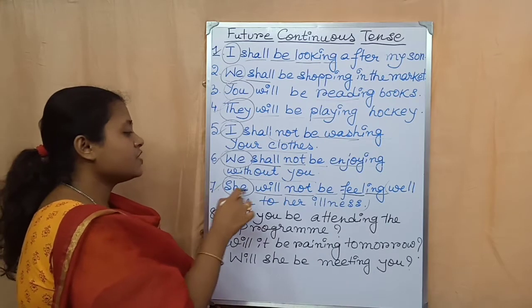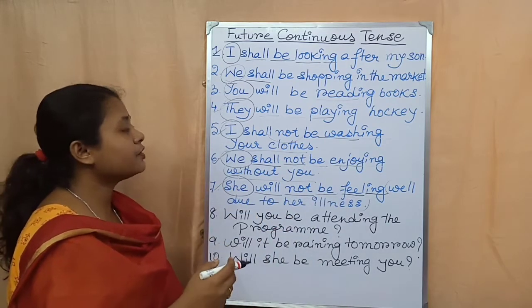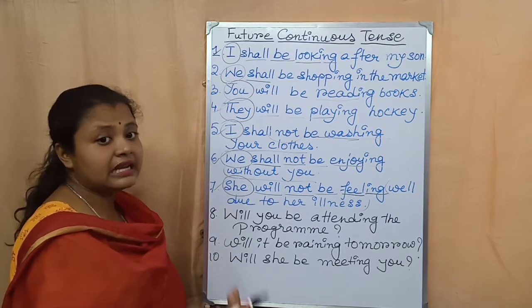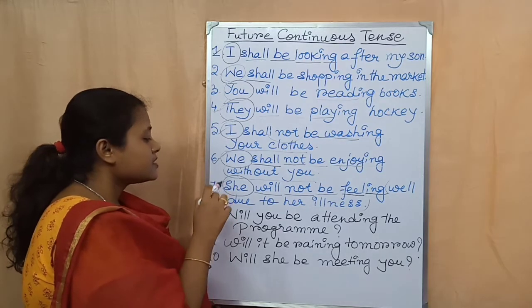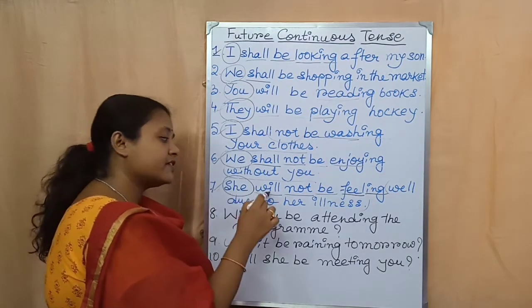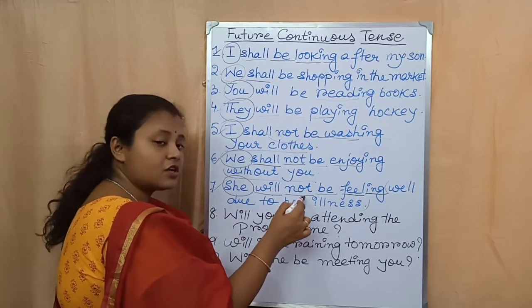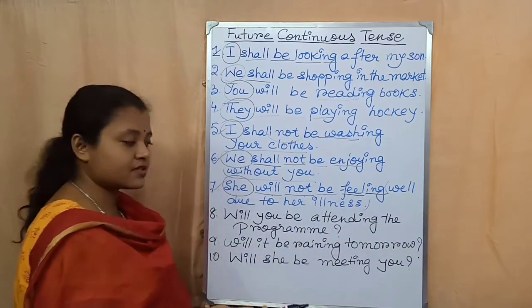Okay, so she will not be feeling well due to her illness. This is an example of future continuous tense in negative sentence. She is the third person, singular number. After that I have used will, then not, then be, then the verb plus ing, then the rest of the sentence.